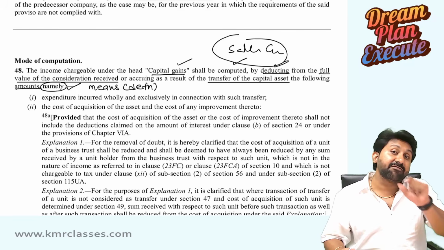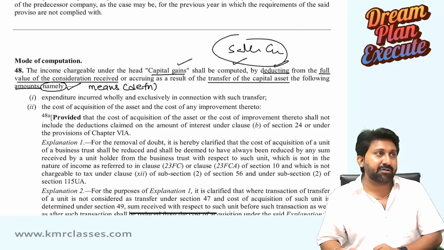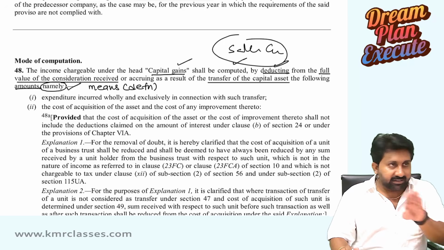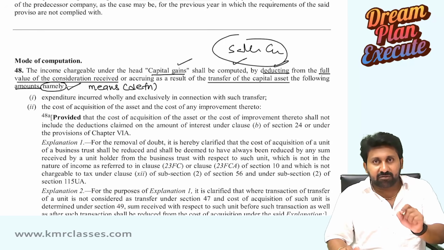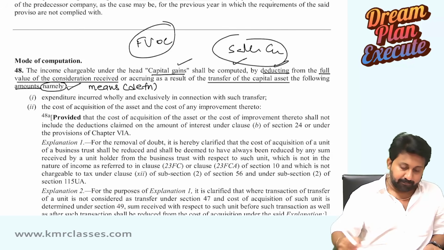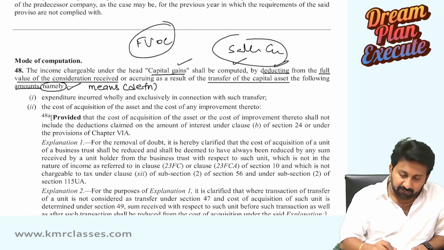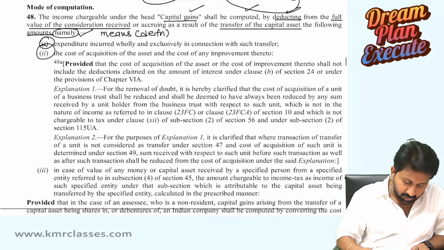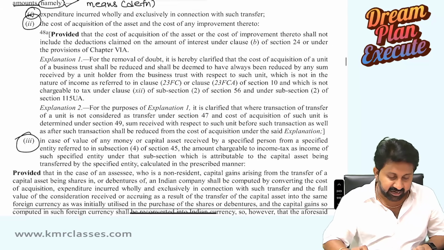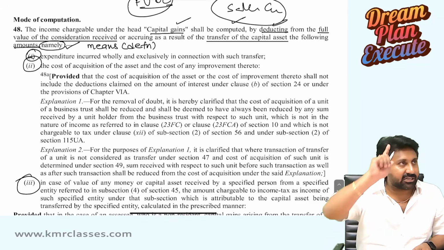If there is an extinguishment, full value of consideration will be there, though there is no sale. So don't use the word sale consideration. Instead, use full value of consideration. We call it FVOC. So from full value of consideration, there are 3 deductions. What is deduction number 1?